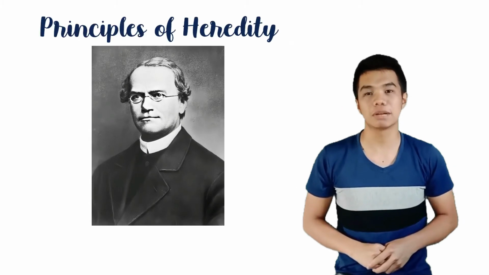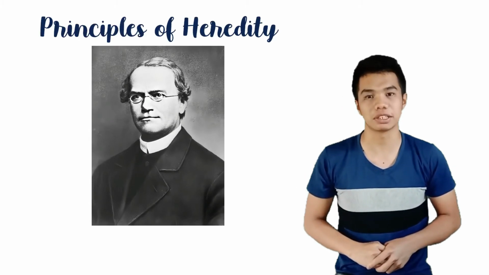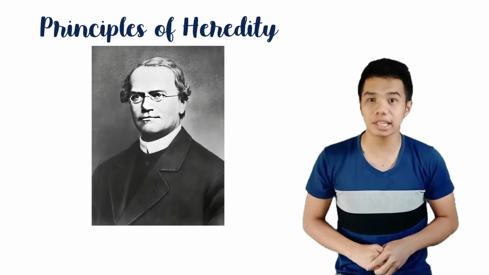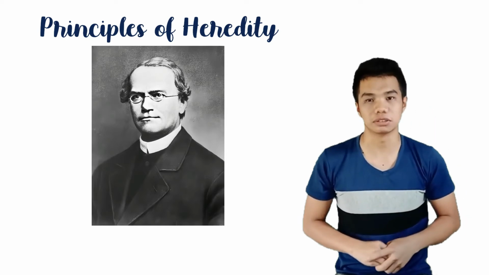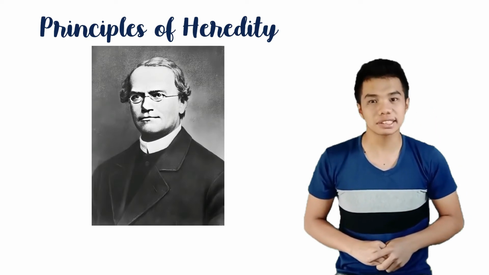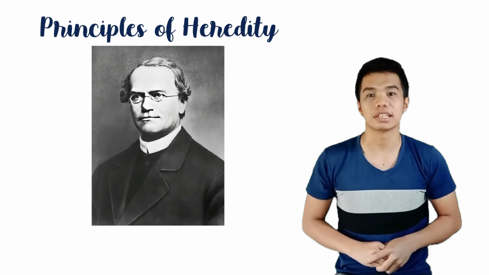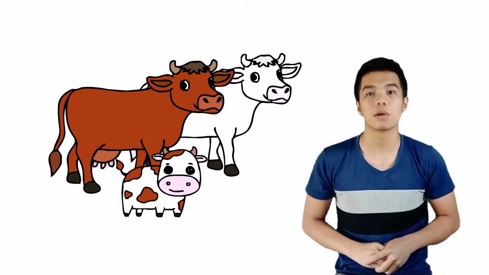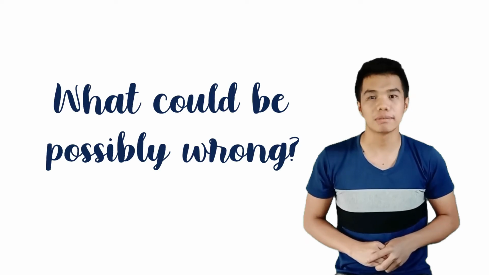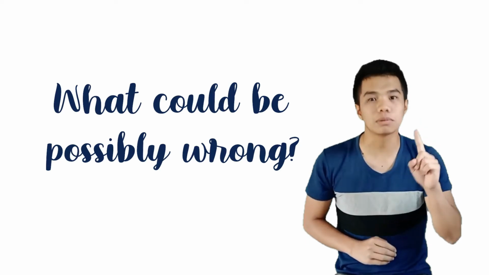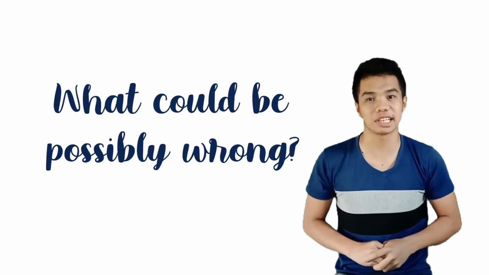Gregor Mendel's principles of heredity was a major breakthrough in the field of genetics because with his work, scientists could reliably predict and describe the possible offspring of two organisms with known traits. However, things get complicated when they observed that offspring of some organisms were extremely different from what they predicted. What could be possibly wrong? Was Mendel wrong with his principles of genetics?